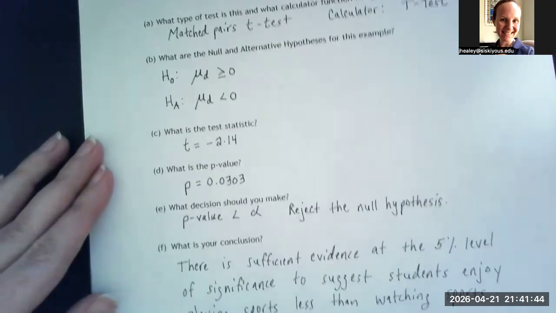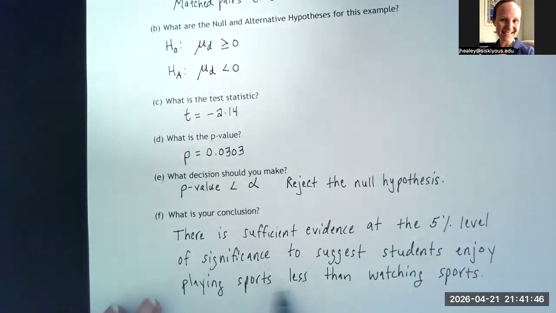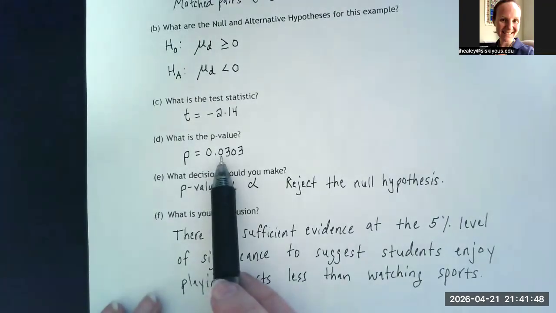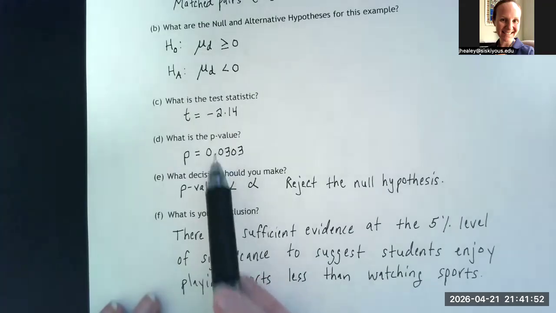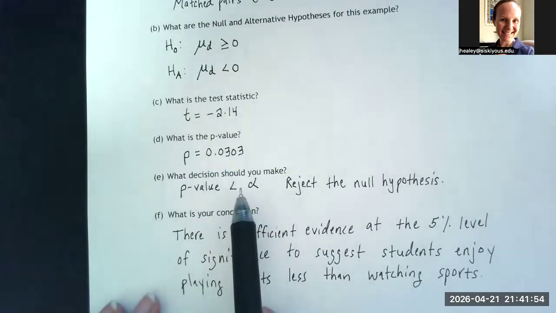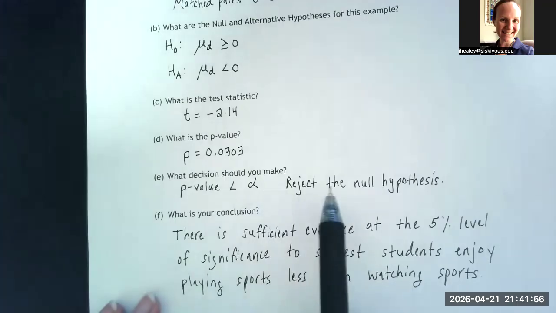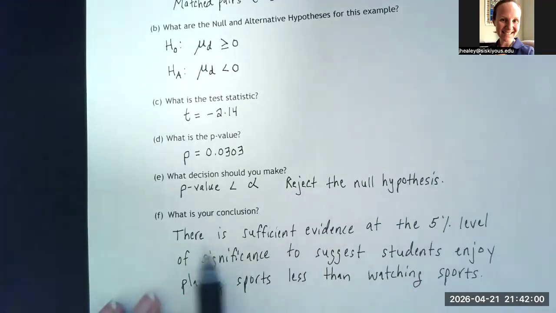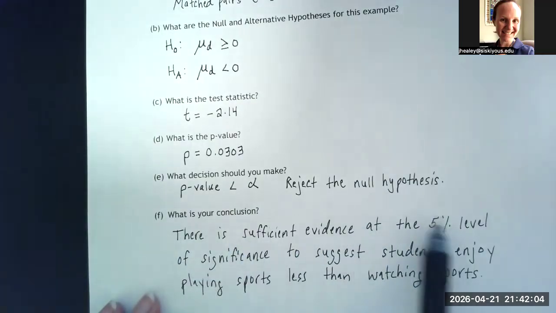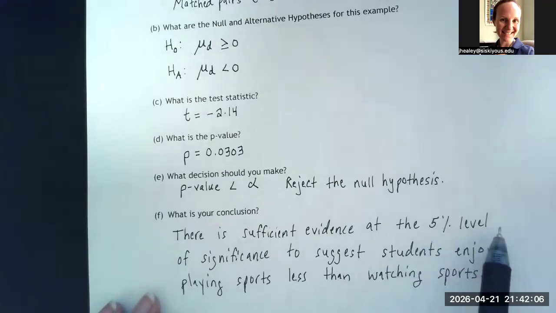Again, why were we able to make that decision? We got our p-value and it was smaller than our alpha of 0.05. When your p-value is low, the null must go, so we are going to reject the null hypothesis. We always start that sentence with there is sufficient evidence. The particular level we're using for this one is the 5% level.